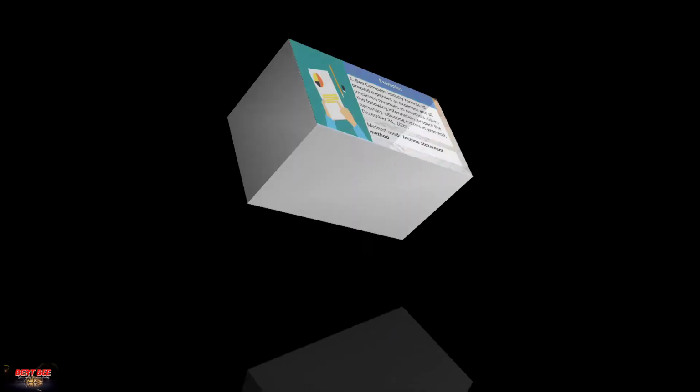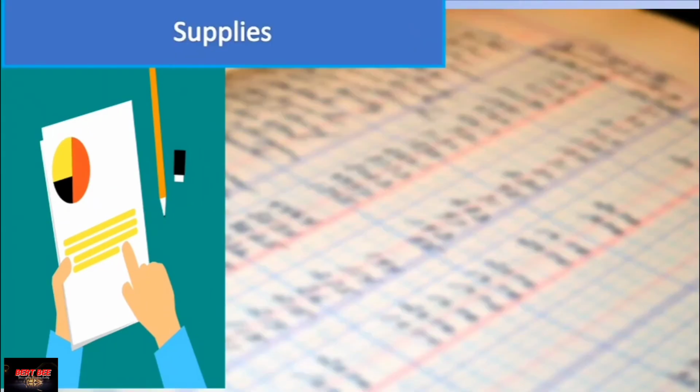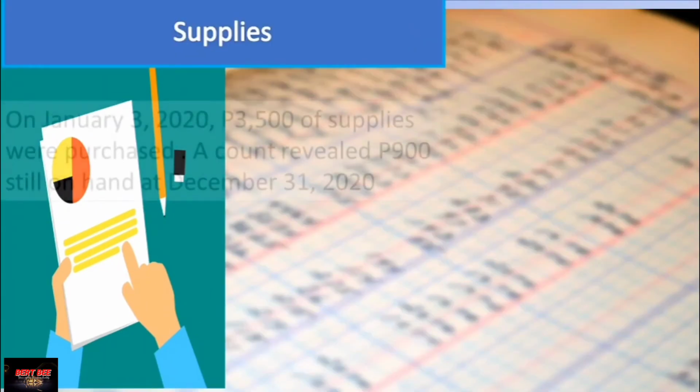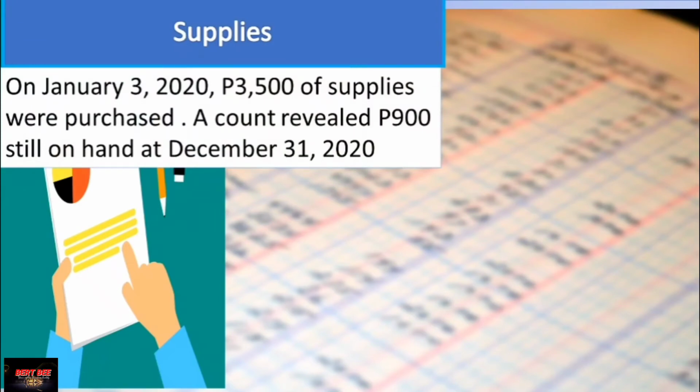Now let's move to the next transaction, supplies. On January 3, 2020, 3,500 of supplies were purchased.